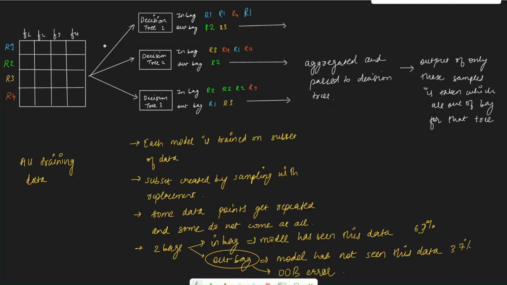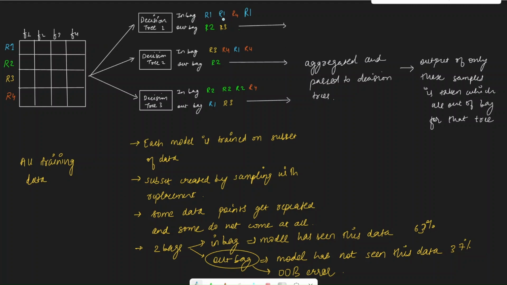What it means is we are first going to fetch, let's say we are at decision tree 1, a row from this data. Suppose we fetch R1. Then we will put R1 back in this bag and again try to fetch a row. We again got R1. Because we are putting R1 back, we are able to get this repeated R1. Then we try to fetch the third row and we got R4. That's how we have R4 here. We put R4 back in this training data and try to fetch another row, and we again got R1. In this case, I'm just considering that we are only fetching 4 rows for each of these models.